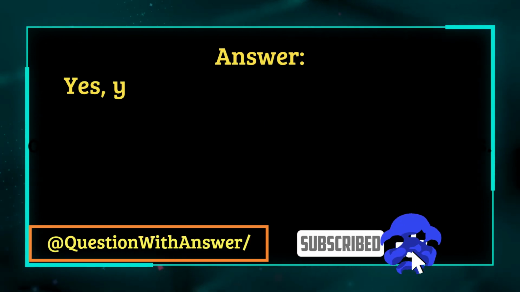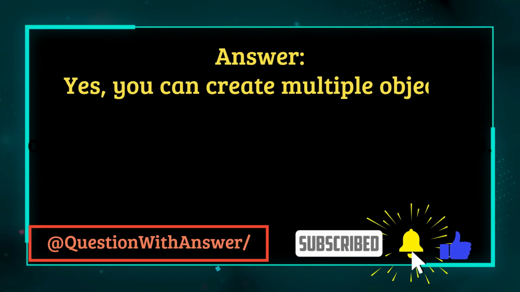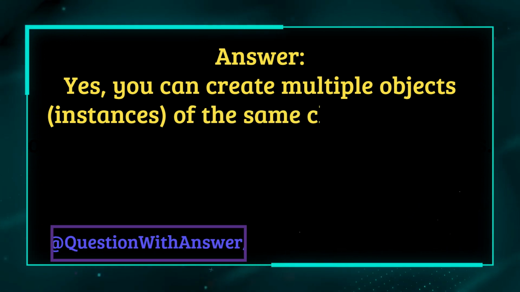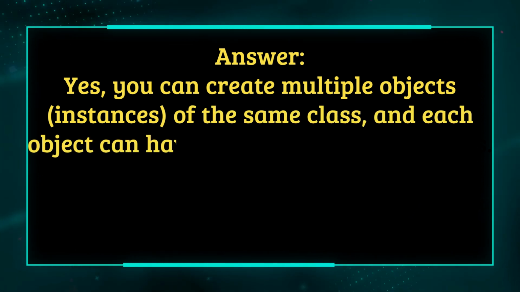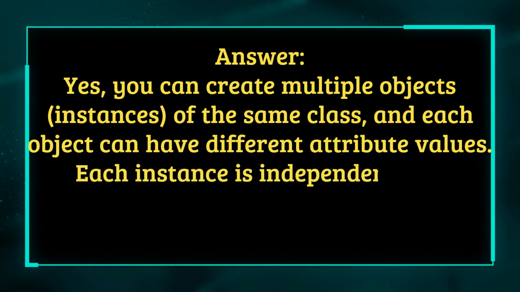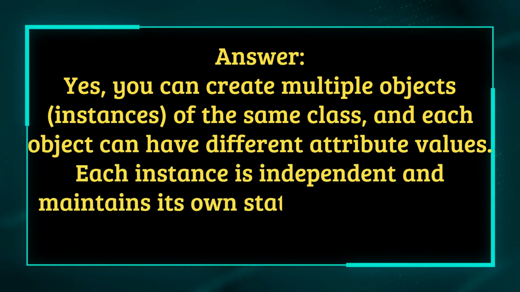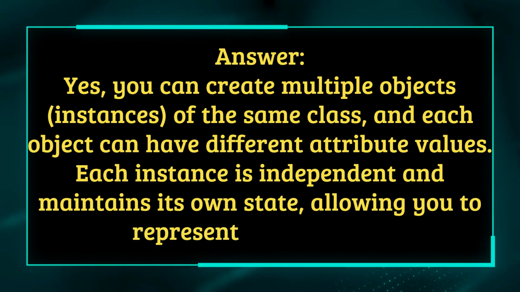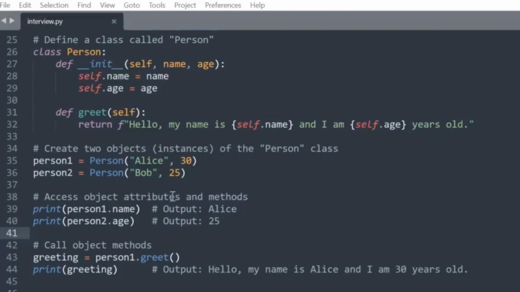Answer. Yes, you can create multiple objects, instances, of the same class, and each object can have different attribute values. Each instance is independent and maintains its own state, allowing you to represent diverse data. In this example, we define a class called person with attributes name and age, as well as a method greet. We then create two objects, person1 and person2, based on this class.